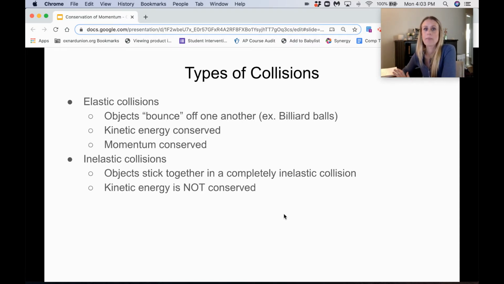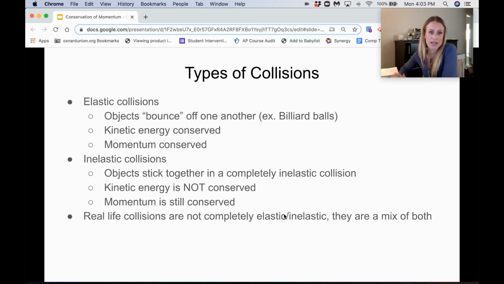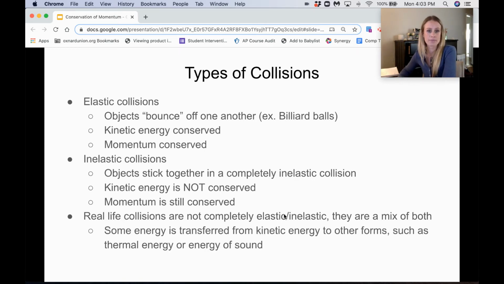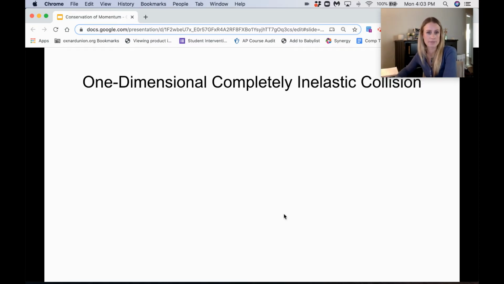And again, that's a very important thing to remember because I have seen it on the AP test before. Of course, in an inelastic collision, momentum is still conserved. We can use the same equation. Now, like I said, real life collisions are not completely elastic or inelastic. They're a mix of both. Usually you'll say a certain percentage elastic, a certain percentage inelastic. Some energy is transferred from kinetic energy to other forms, such as thermal energy or energy of sound.